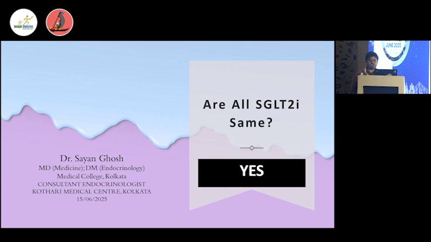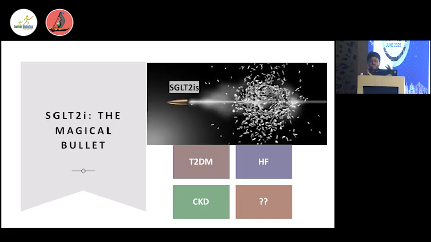We know that in the management of type 2 diabetes, the SGLT2 inhibitor is a magic bullet. Not only blood glucose control, there are so many other beneficial effects we can see with the use of SGLT2 inhibitors: glycemic reduction in type 2 diabetes, prevention of heart failure hospitalizations in heart failure patients, both primary and secondary prevention, and reduced renal disease progression in CKD patients, and more.